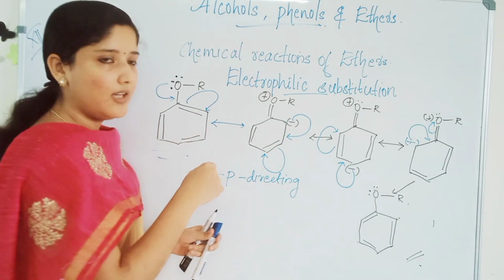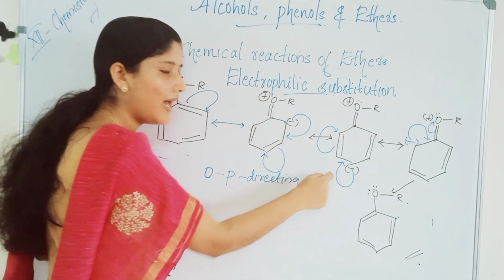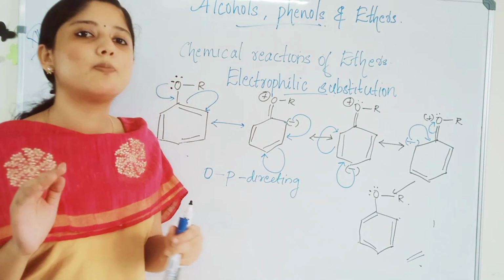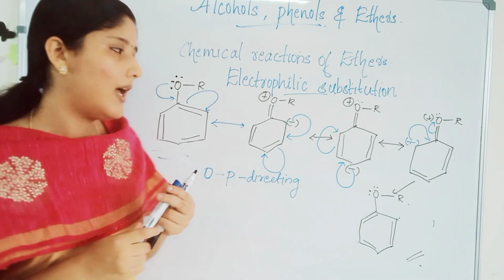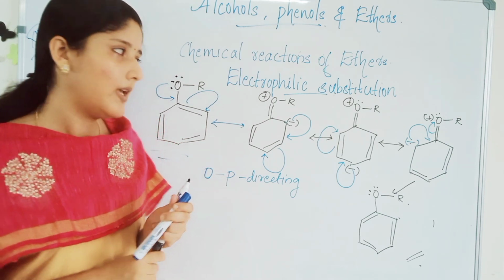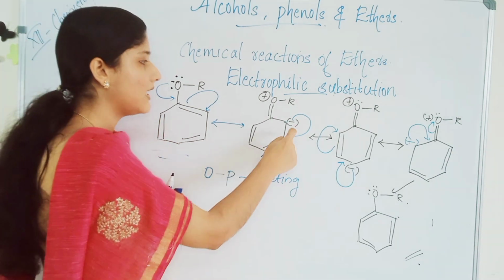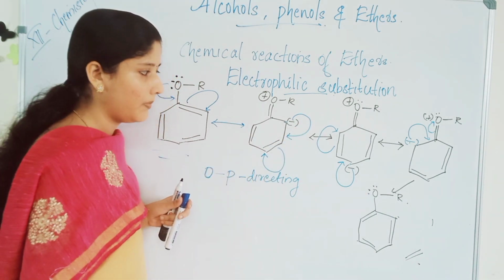In an ether, where is the electron rich position? In the ortho and also in the para position. So, in electrophilic substitution of ethers, the incoming electrophile will come and occupy the ortho para position. Understood? As the electron density, or the negative charge, is more on the ortho and para positions.